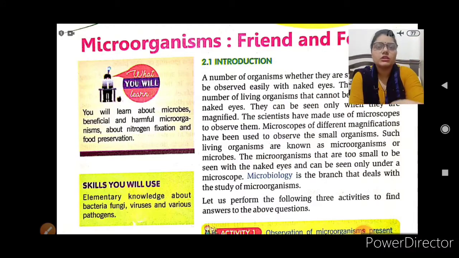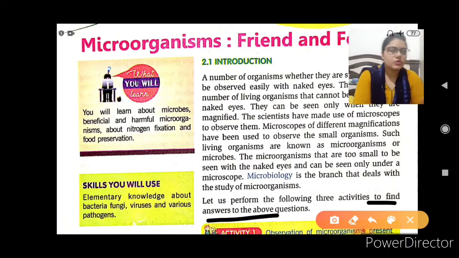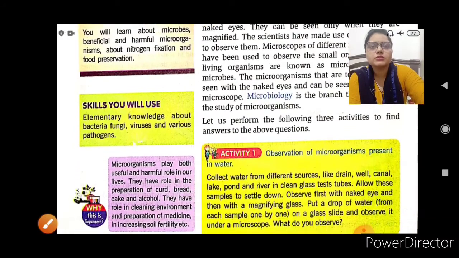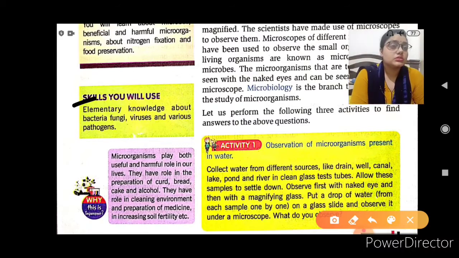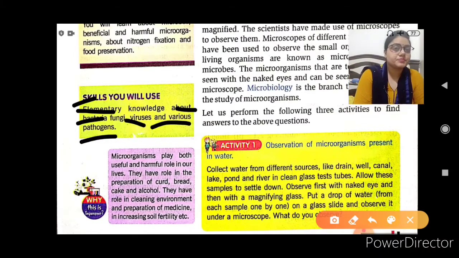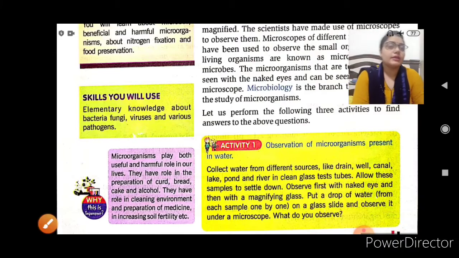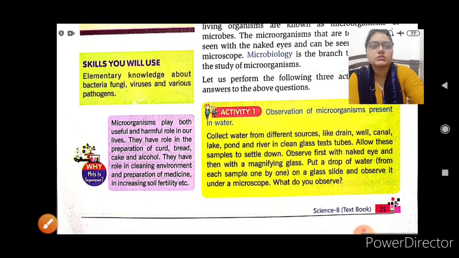Now we are going to perform an activity, to find the answer to the above question. For that, the skills you will use are elementary knowledge about bacteria, fungi, viruses and various pathogens. So first of all, let us perform this activity. Understand the thing.